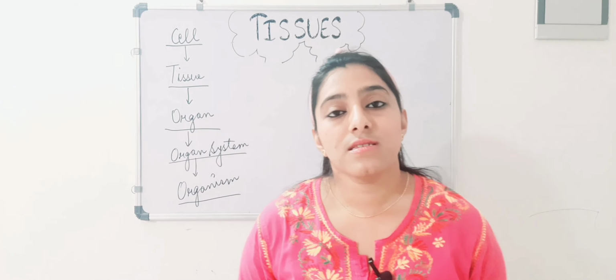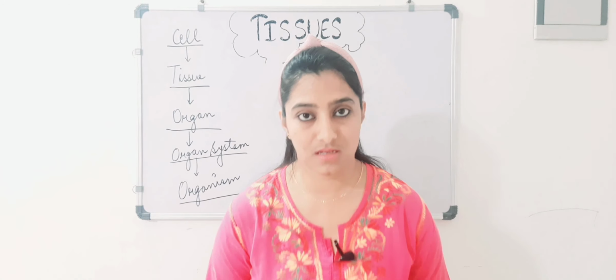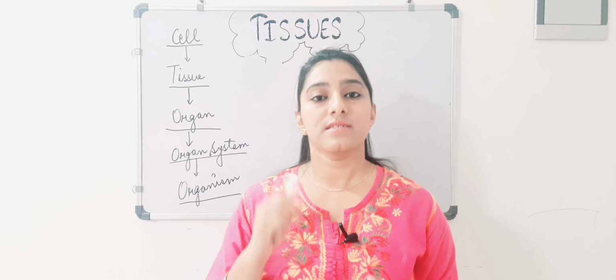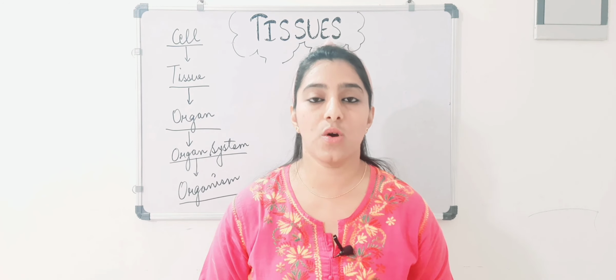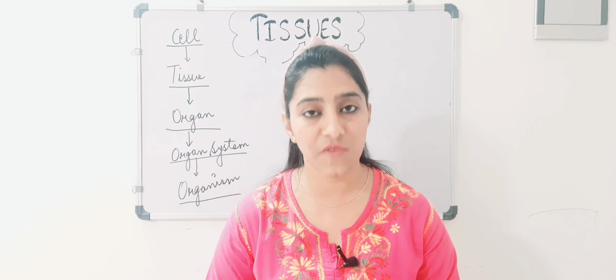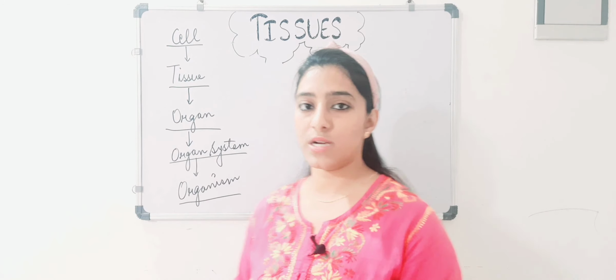Let us say there is a cell which is present in our kidneys. I am starting with the cell only. Cells which are present in kidneys, or different types of cells, combine together to perform a specific function. I am talking about kidneys right now.